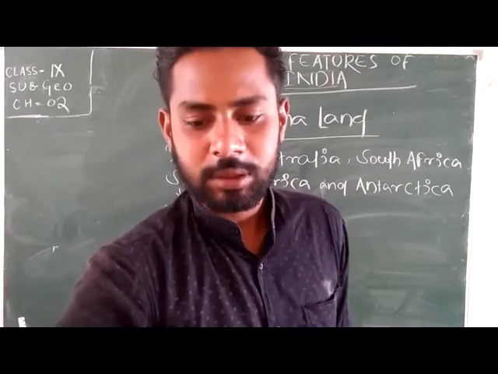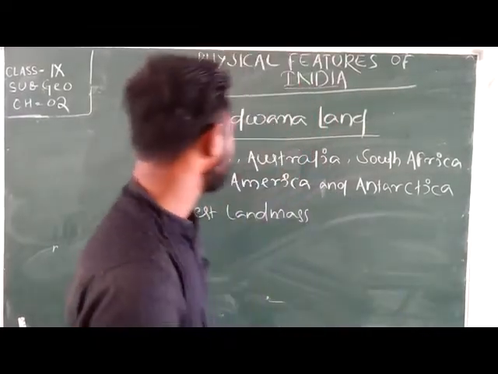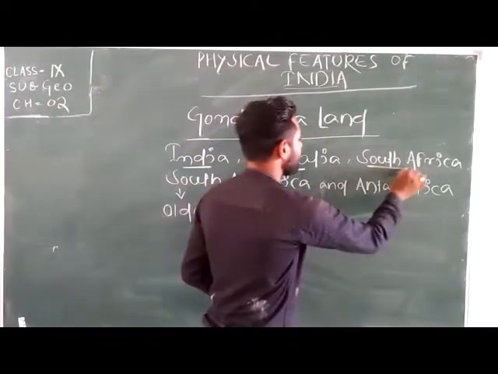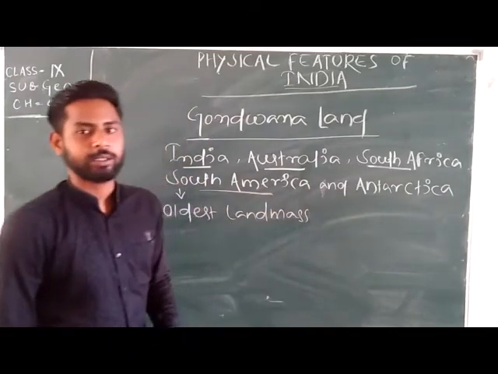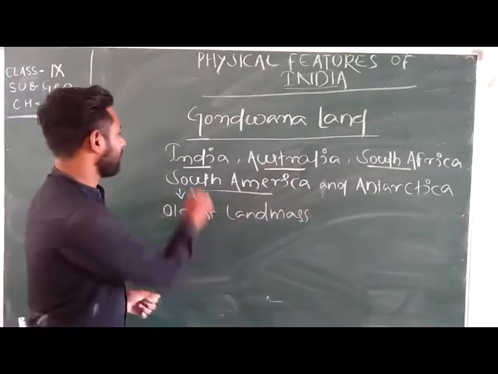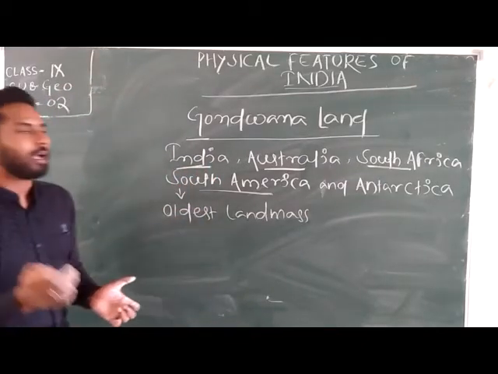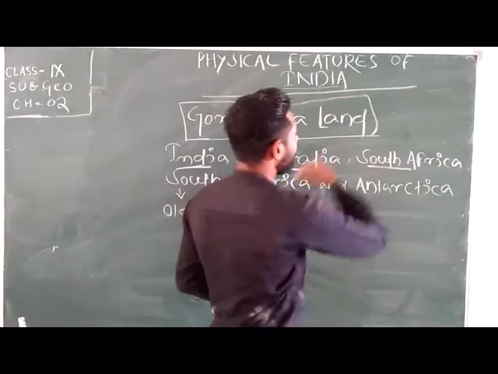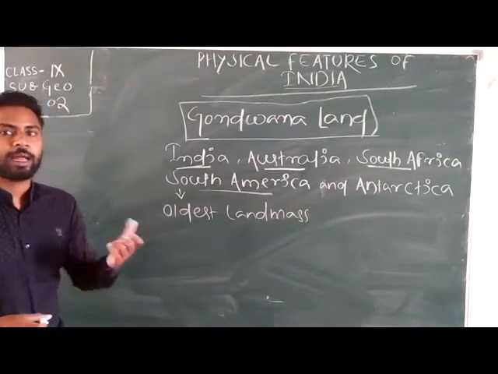Then it was a single landmass comprising countries like India, Australia, South Africa, South America, and Antarctica. By these vast countries, you can find out what was the size of Gondwana land in ancient time.